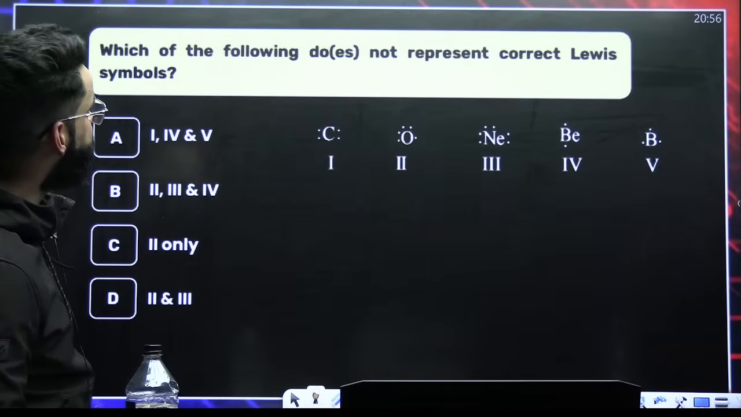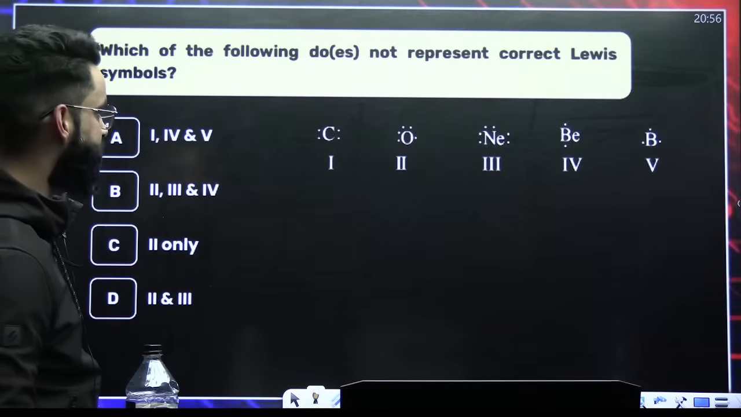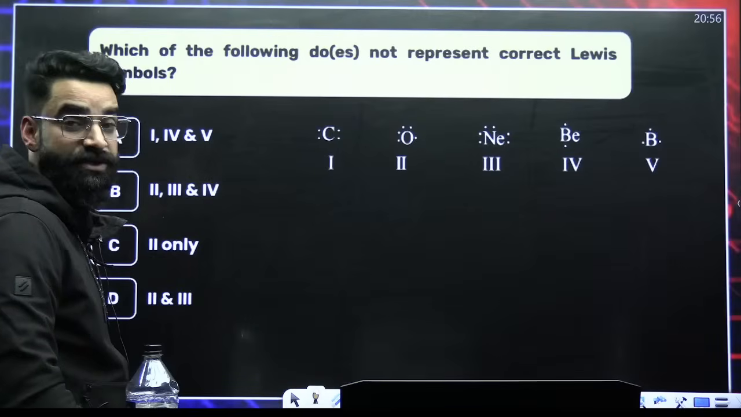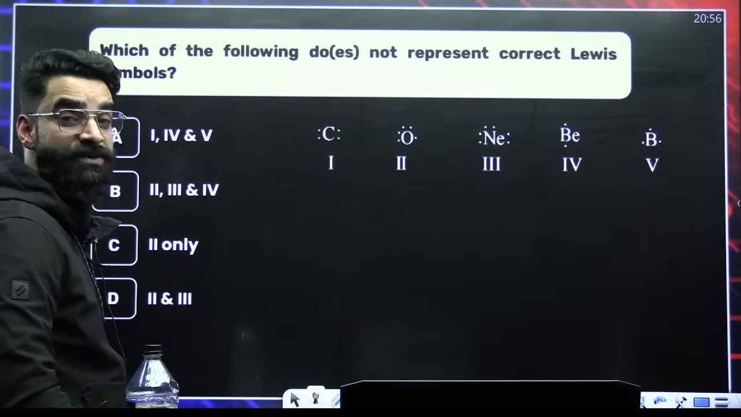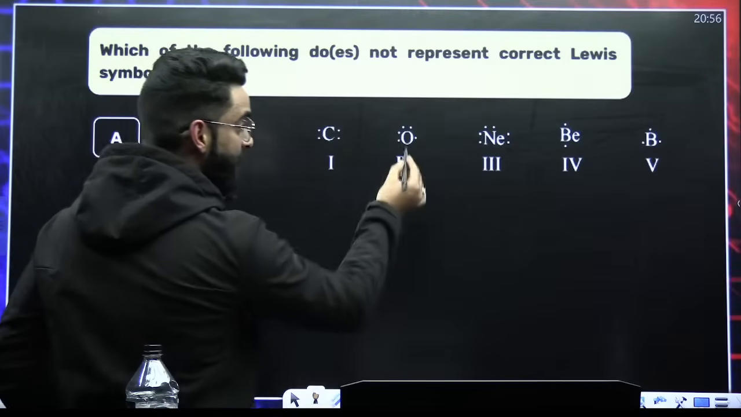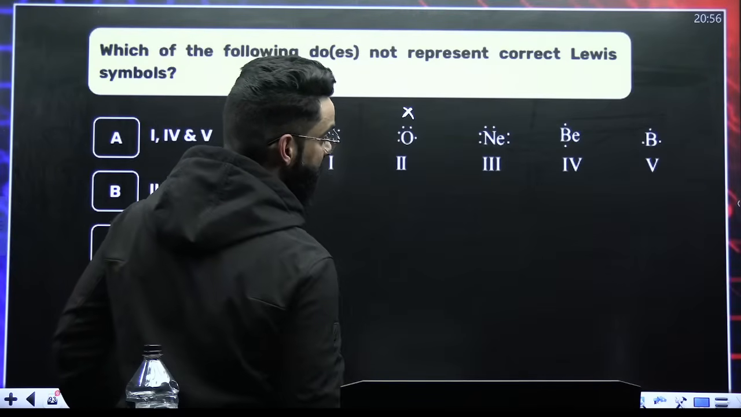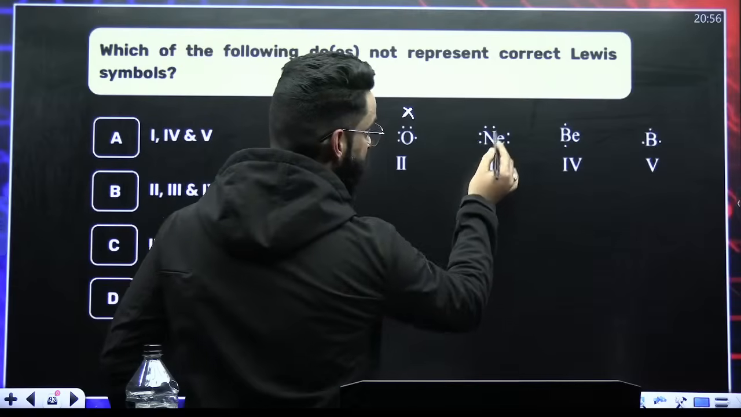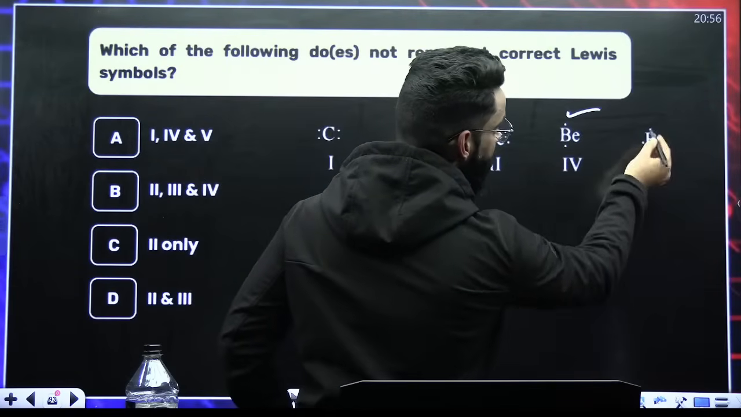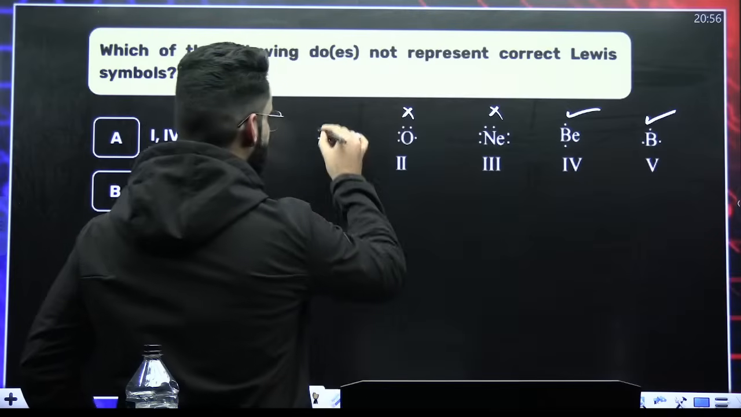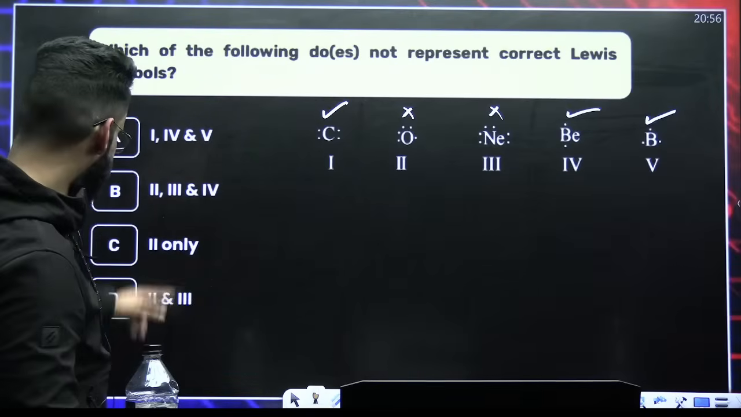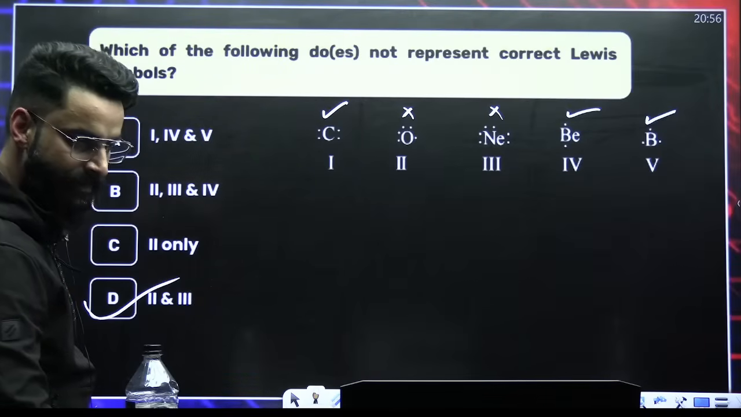Which of the following does not represent the correct Lewis structures? When you show the Lewis structure, you have to show the valence electrons. Carbon has got 4 valence electrons, so you have shown 4 valence electrons. Oxygen has got 6 valence electrons, you have only shown 5 here, so this is incorrect. Neon has got 8 valence electrons, you have only shown 6, incorrect. Beryllium has got 2 valence electrons, you have shown 2. Boron has got 3 valence electrons, you have shown this. Carbon has 4 electrons, you have shown. So second and third are incorrect, so it's option D. Yes?